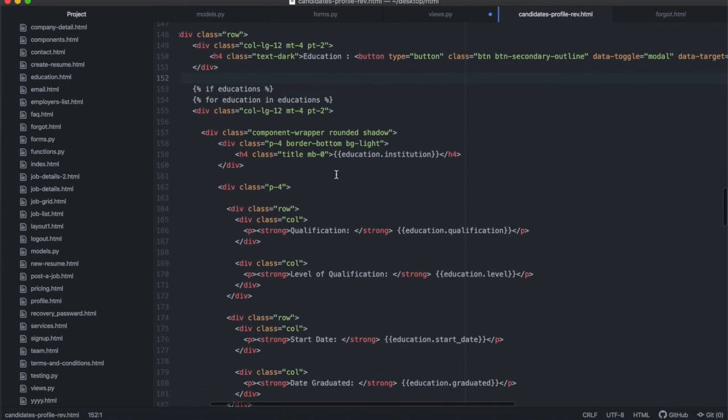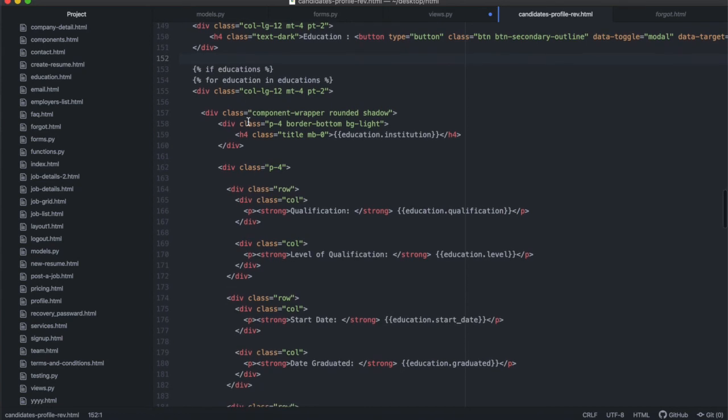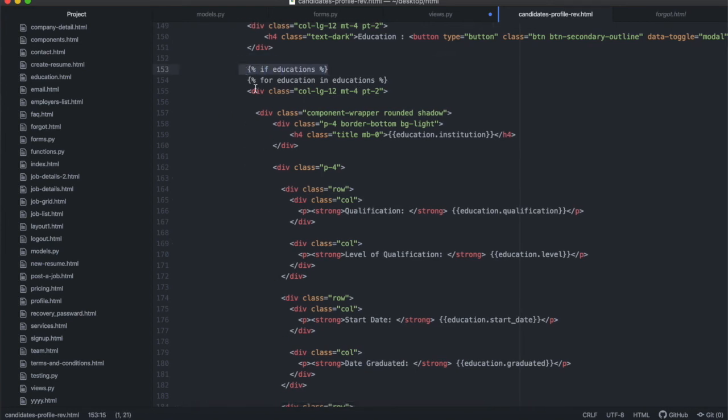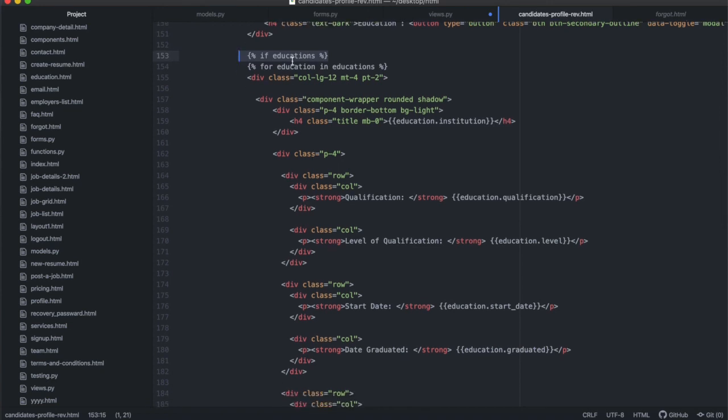But if there is something inside of the list, then we iterate through the list and we say for education in educations. This is just a check to make sure that this doesn't render if there's nothing on the list, because it's going to look weird on your HTML. In case there's something in there, we iterate through education in educations, so we go through the whole list one at a time, and then we just show this.